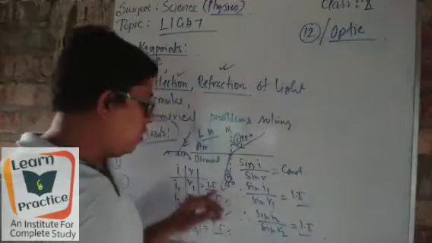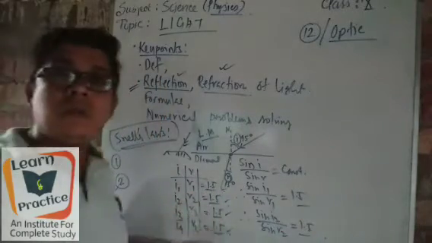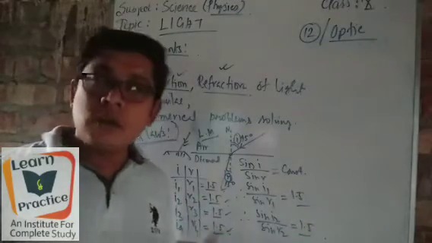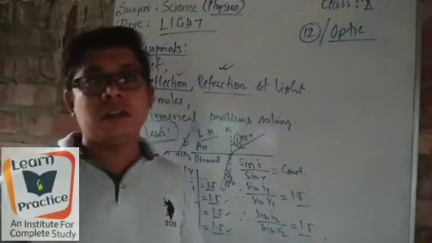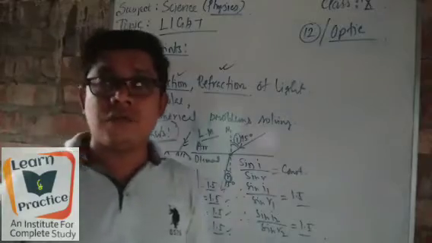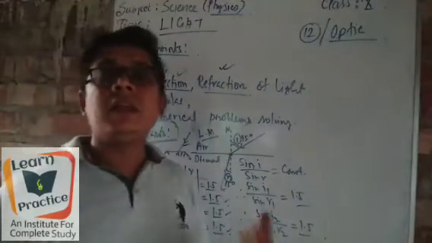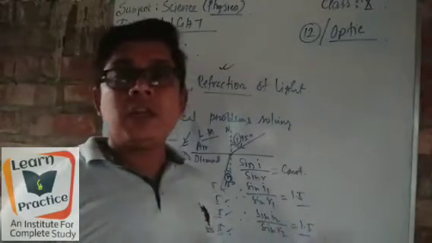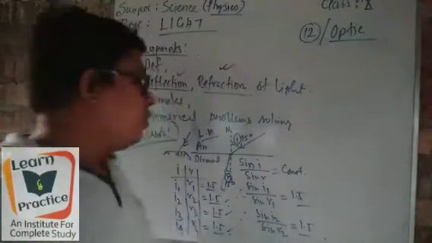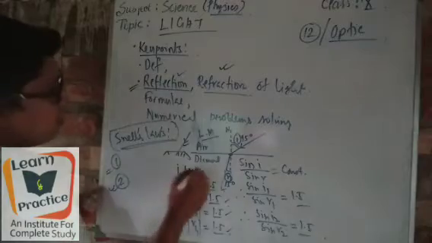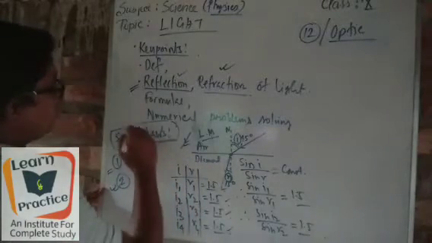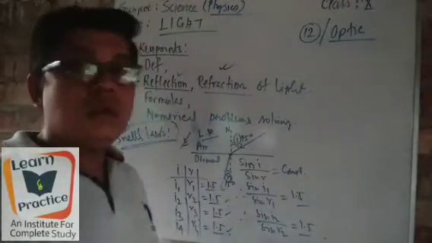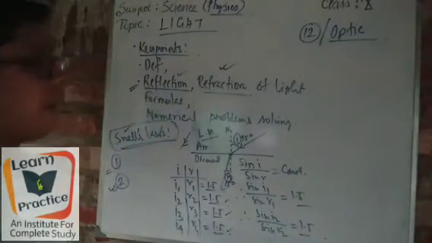It is coming as 1.5, 1.5, 1.5, 1.5. So it means that it always comes in a constant manner. And number 2 is the same, as I already told, just like the reflection of light. The second law is that the incident ray, the normal and the refracted ray meet at a point on a plane. Through this Snell's law, mainly number 2, we have to do a few activities, so let's go to the next activity.